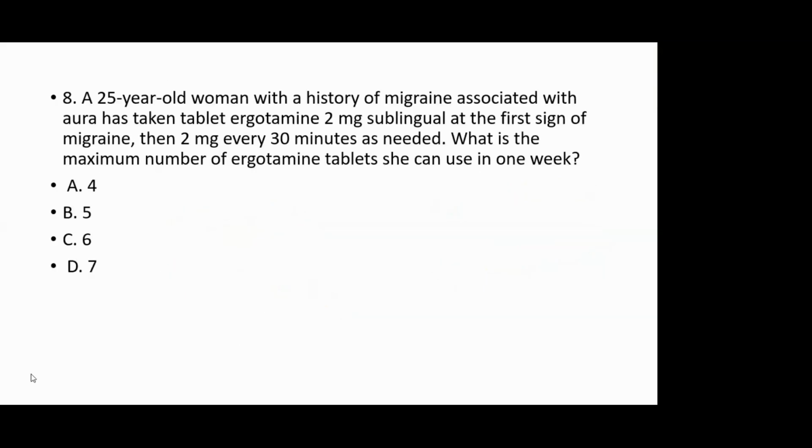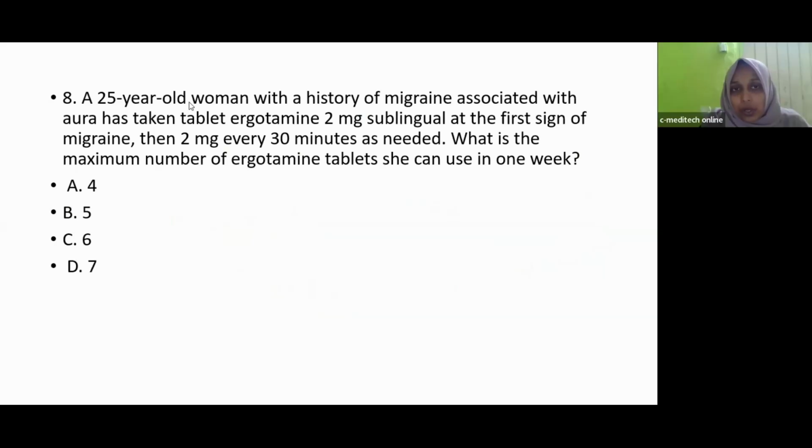Next question. A 25-year-old woman with a history of migraine with aura has taken ergotamine tablet, 2 mg sublingual at the first sign of migraine, then 2 mg every 30 minutes as needed. What is the maximum number of ergotamine tablets that she can use in 1 week?